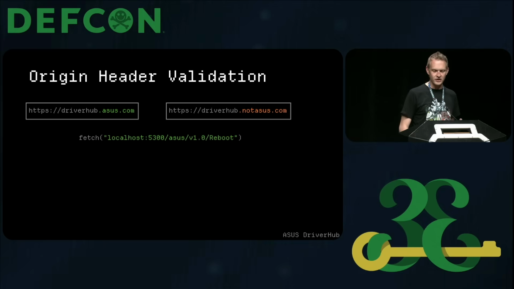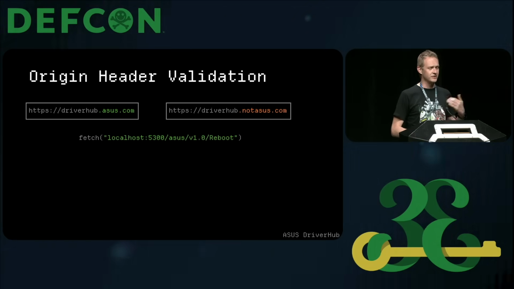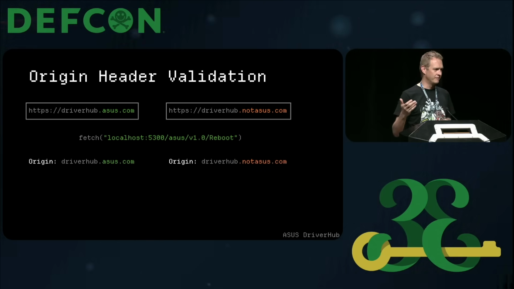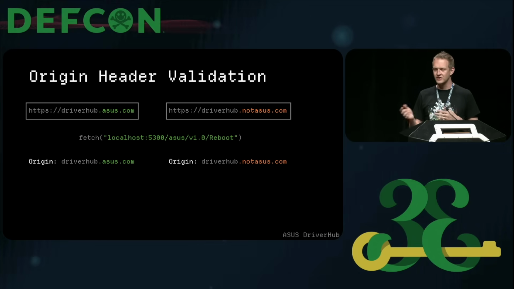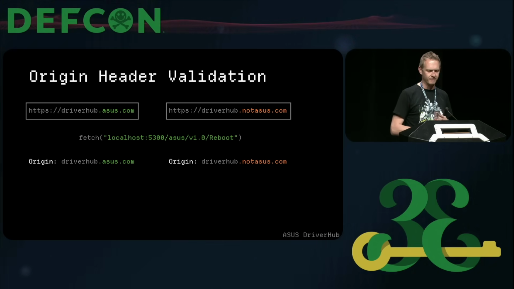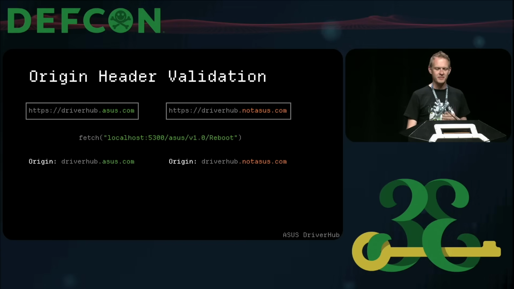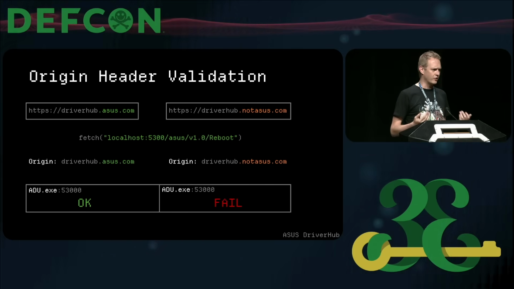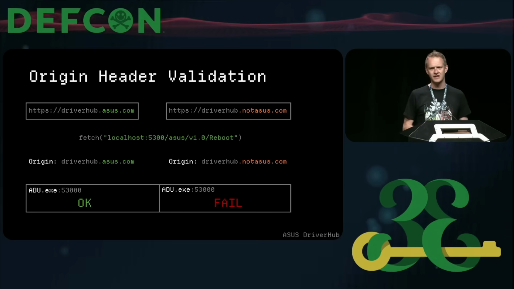There's no difference but the domain you're using to browse to the content. When the page loads and you might want to invoke the reboot feature, a fetch request will be made to the reboot endpoint, after which, as a security mechanism by the browser, an origin header gets attached. This is a way for the web server on the other end to know where this request came from. And how DriverHub implemented this as a security feature is, when it is not asus.com, the request will fail. It's where the access denied originally comes from.